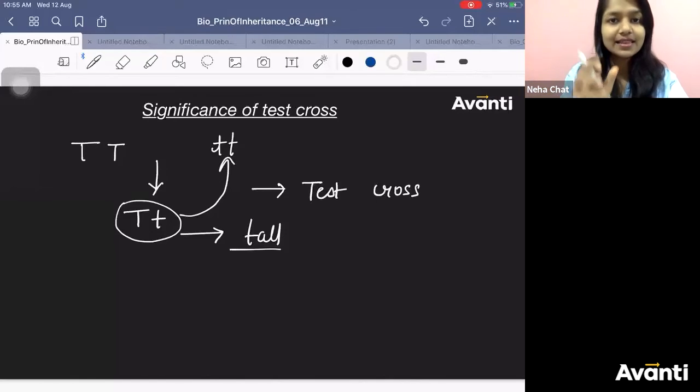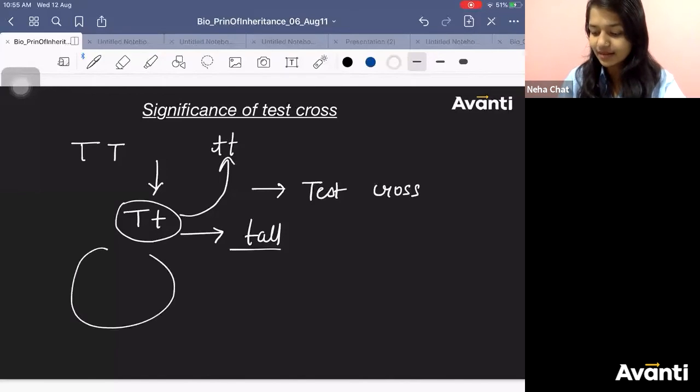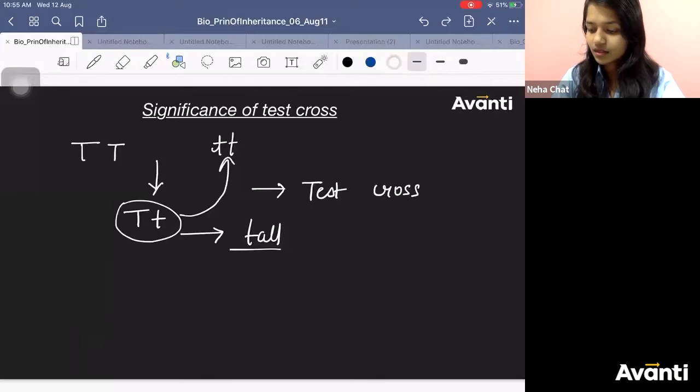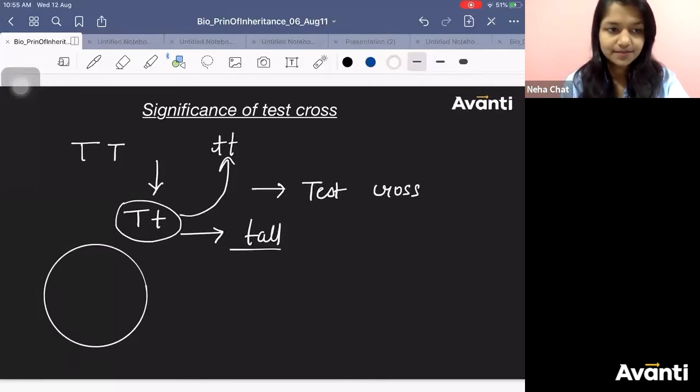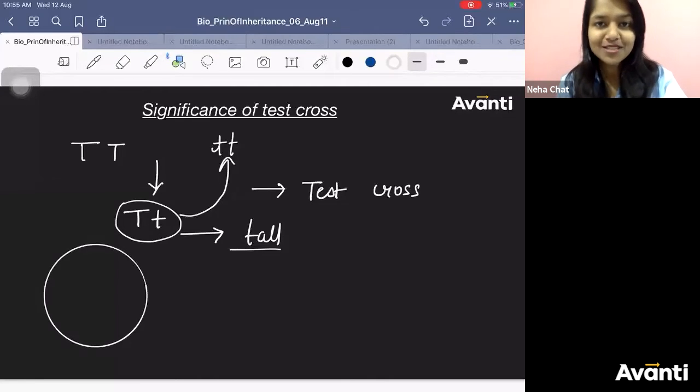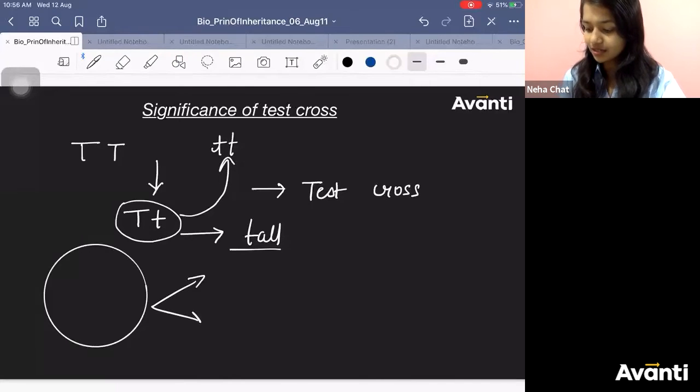Because it is inside the cell. You can tell the possibilities. You can tell the possibilities. In life, there will always be probability. What are the possibilities?